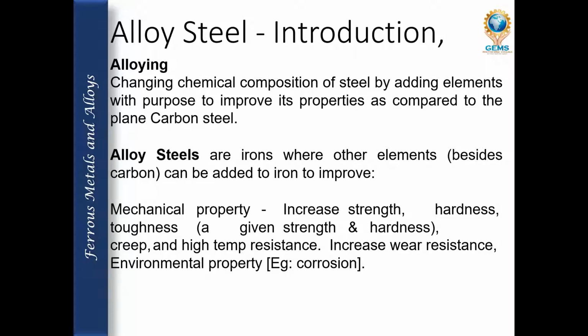Common alloying elements include manganese, the most common one, nickel, chromium, molybdenum, vanadium, silicon, and boron. Basically, the alloying elements range from 1% to 50%.